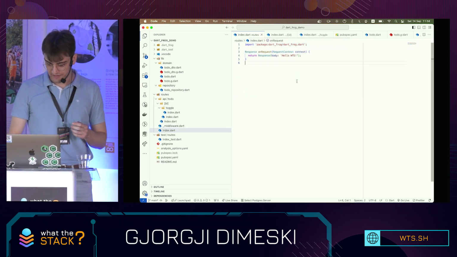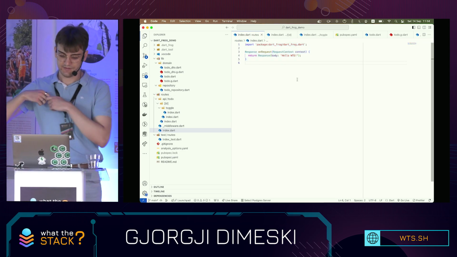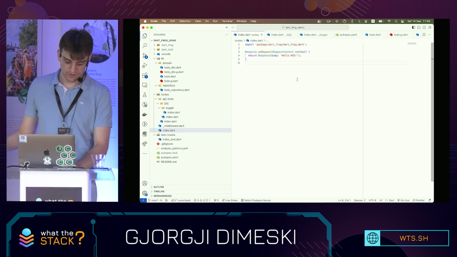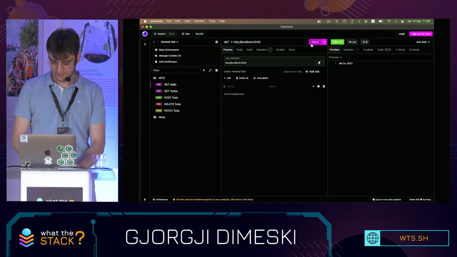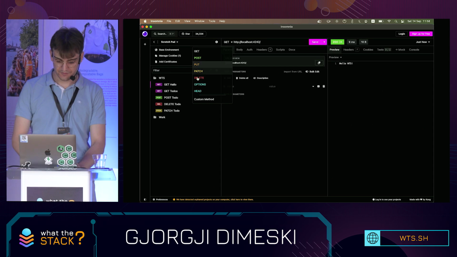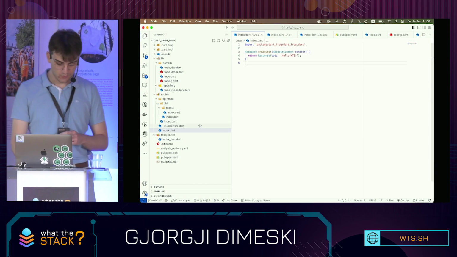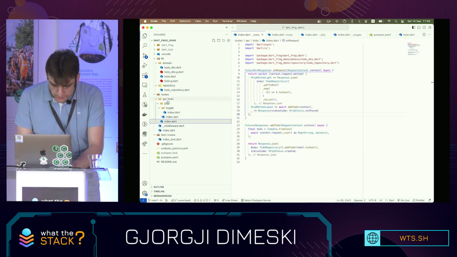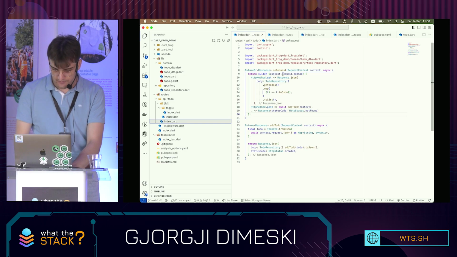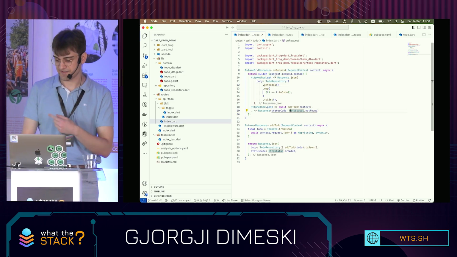I have an index here. This is directly on the routes, so on any request, it's going to return a hello, What a Stack. I have something like this. If I do delete, it's going to say the same thing. I'm going to show you how Dart Frog handles the different request methods. If I go to API/todo, I have my own request method here, and I switch the request methods.